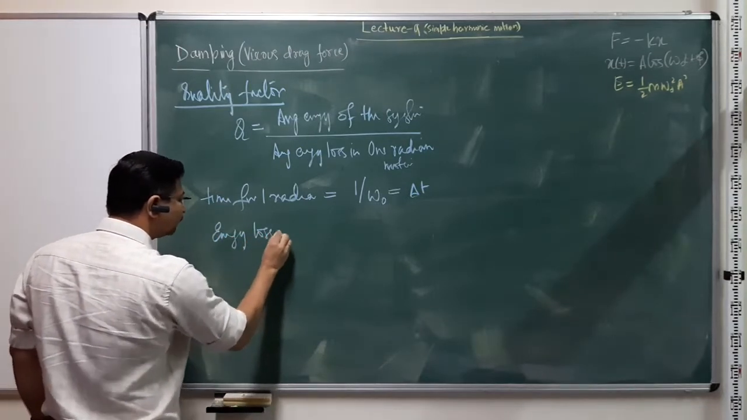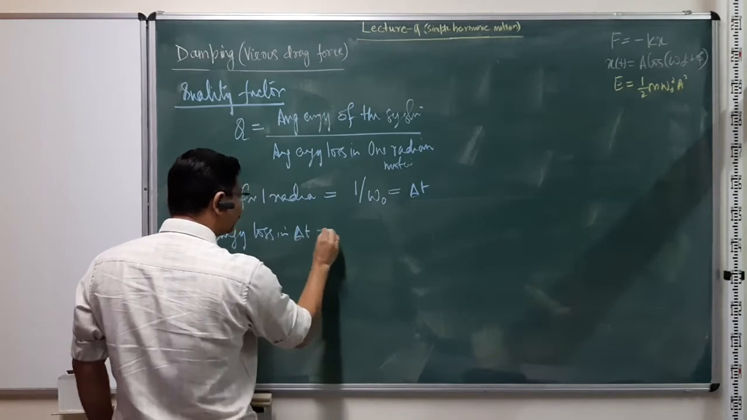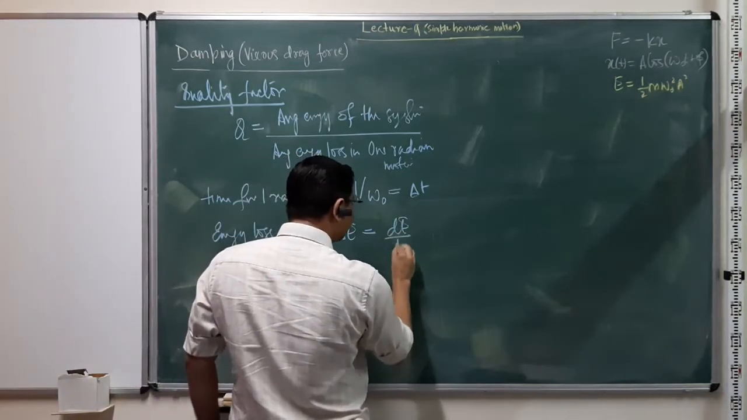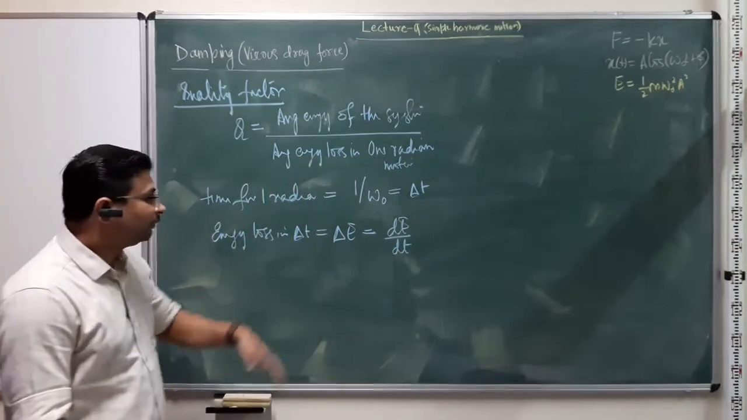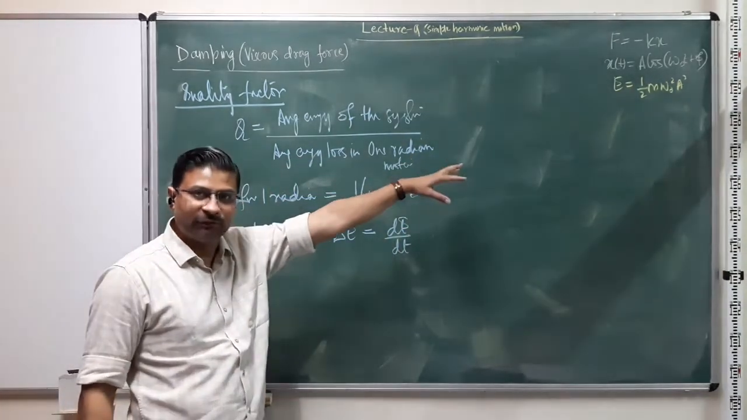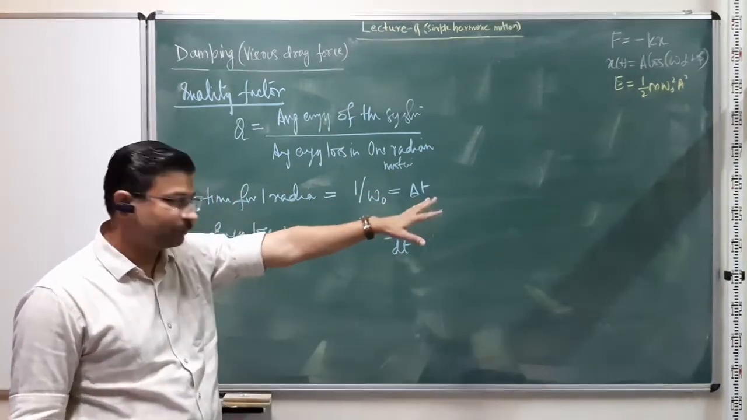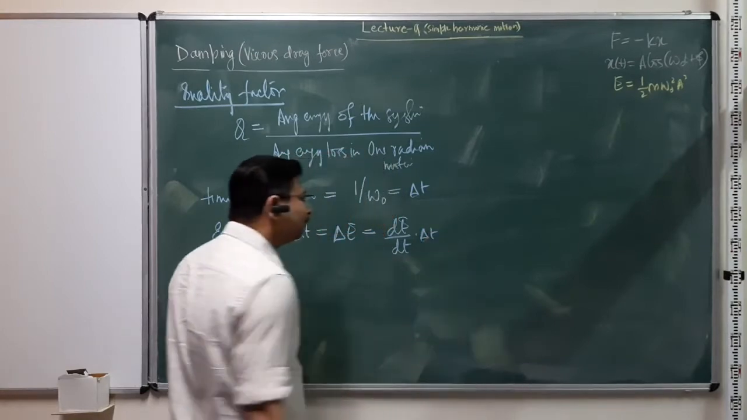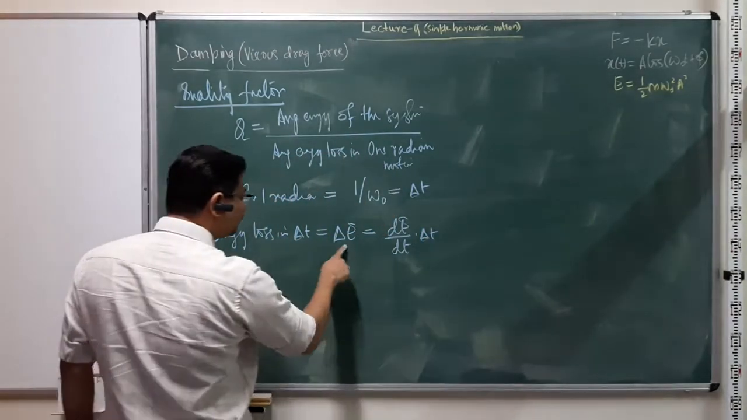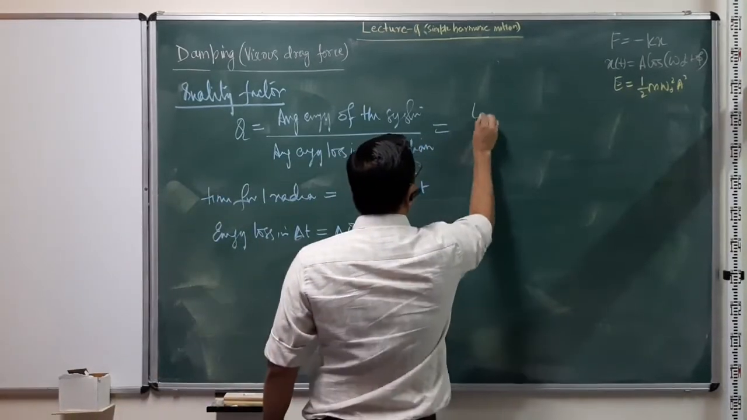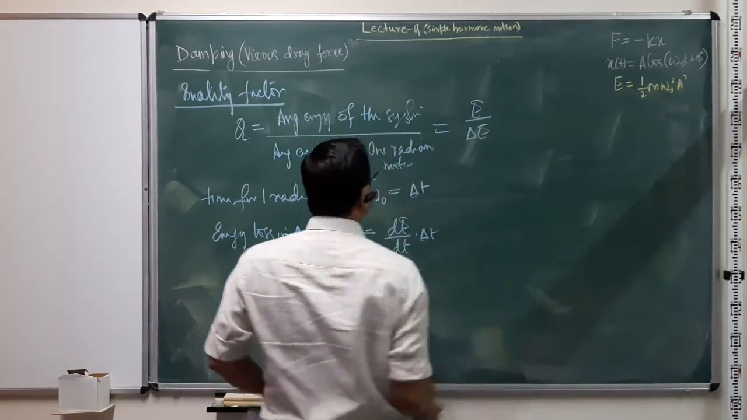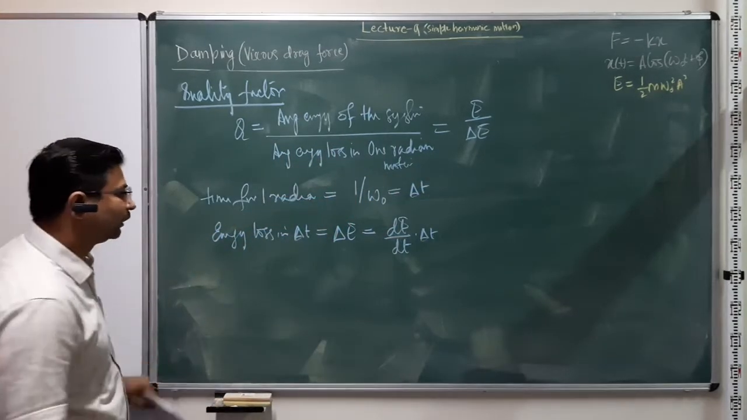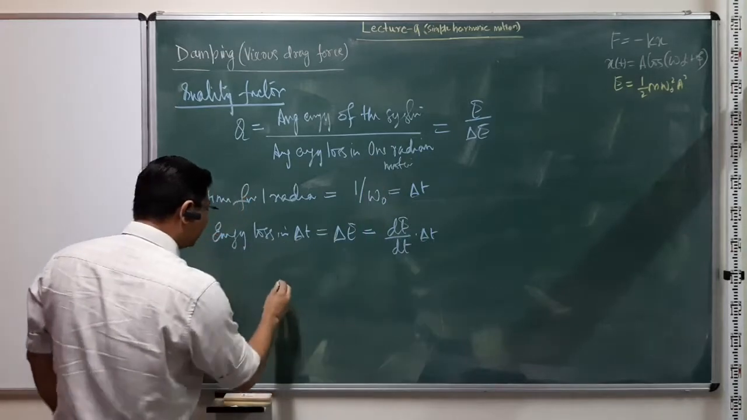Then the energy loss in delta t is delta E, the rate of change of energy times the time over which you want to measure it, right? We know the functional form of energy as a function of time, so you can find out how the energy is changing with respect to time. So this is delta E, and then the quality factor is E over delta E, the energy divided by the energy loss in making 1 radian motion.